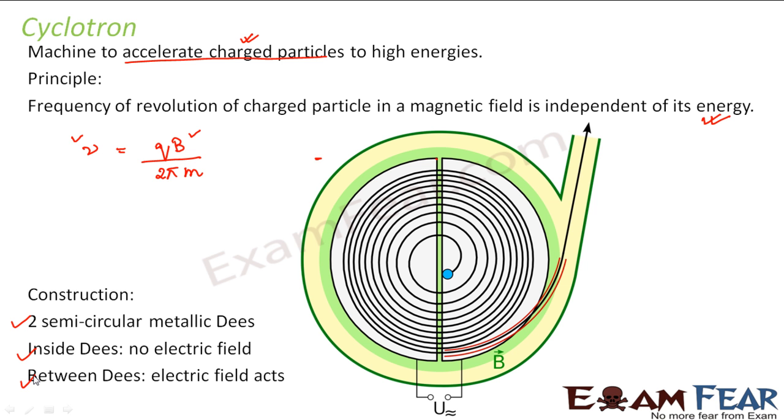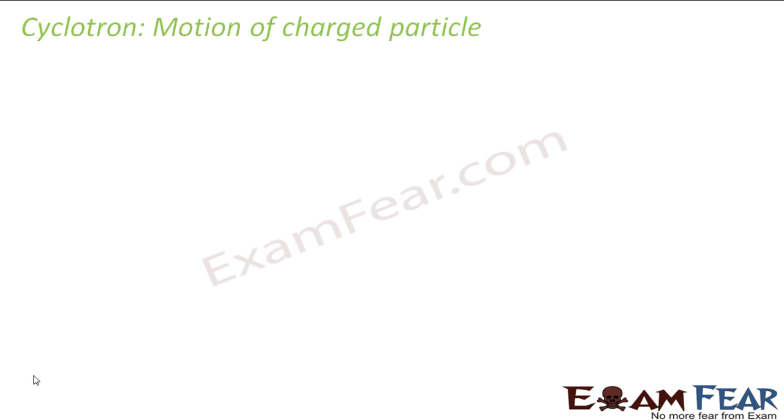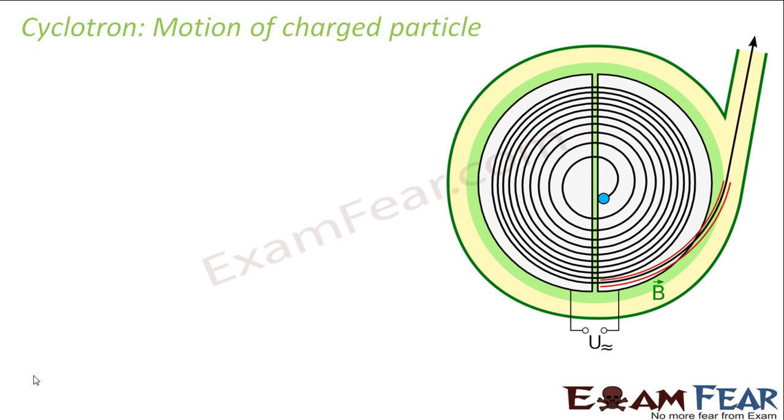So this is the basic construction. It just has two metallic Ds. Inside the Ds, there is no electric field. Between the Ds, electric field acts. So what happens? How does a charged particle move inside this? What will be the motion of the charged particle in this device?